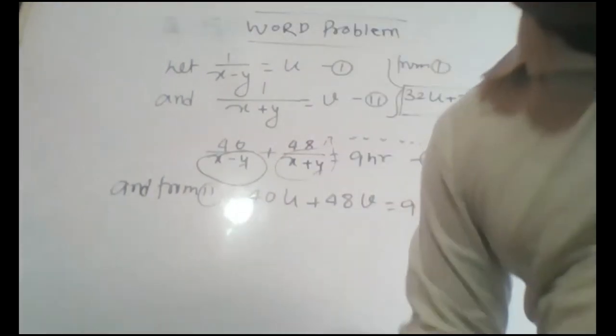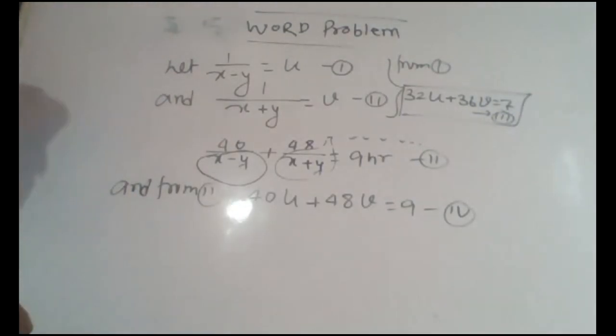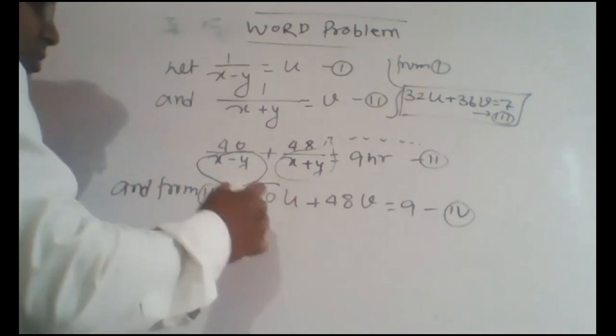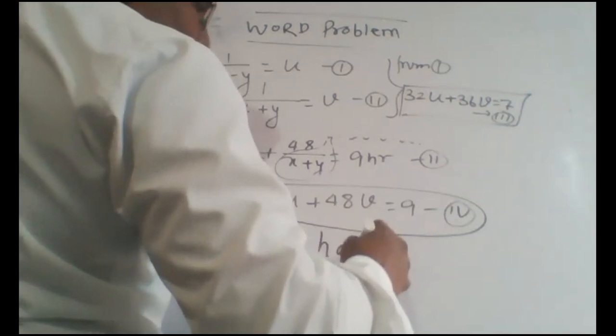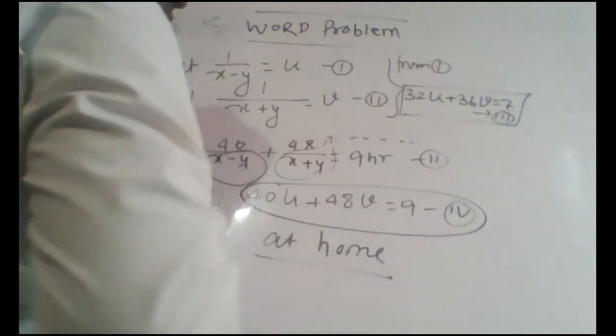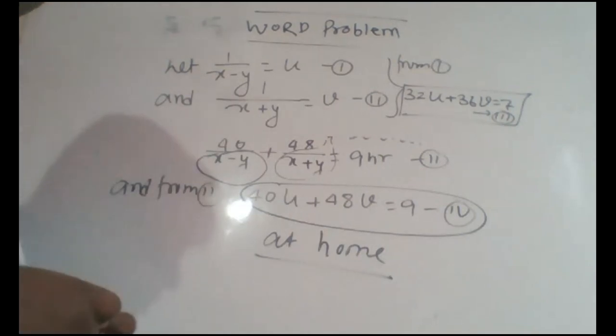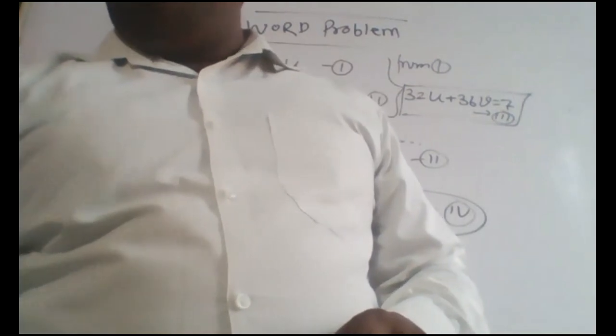Just write down onto your copy. Now use any one method. Here we can use the elimination method, or we can use the cross multiplication method. You have to solve these two equations at your home, everyone, and tomorrow I will ask you the answer. What is the value of x and y? Just write down, everyone. This is a very important question.